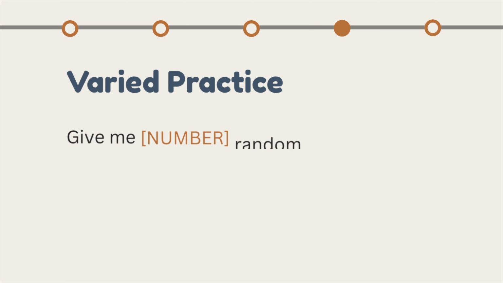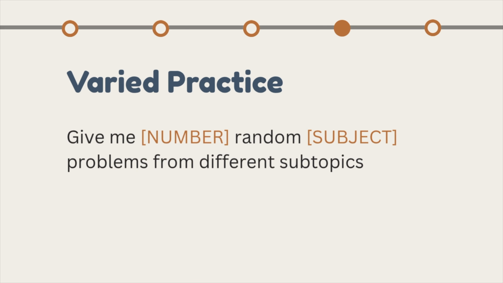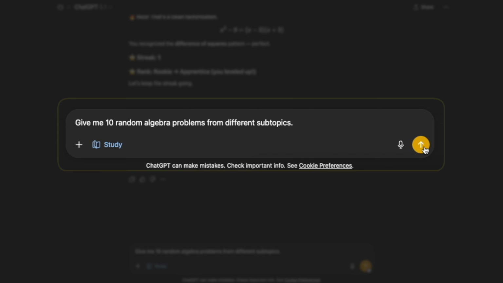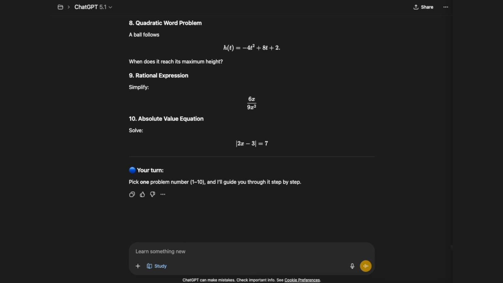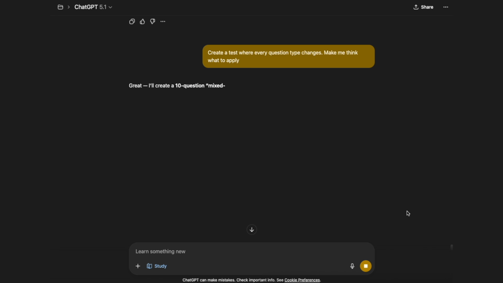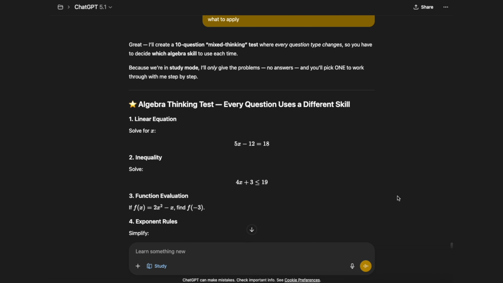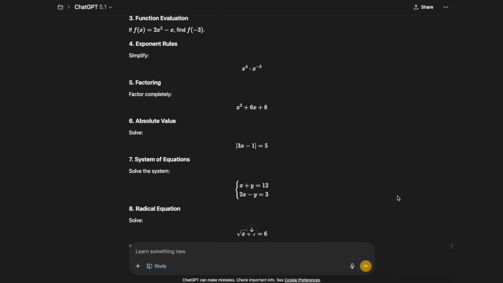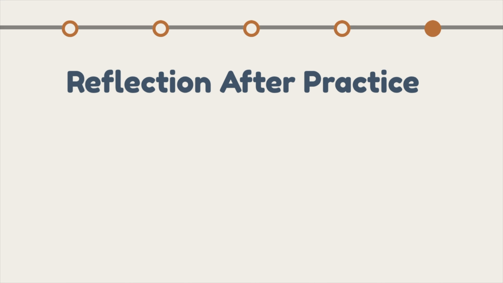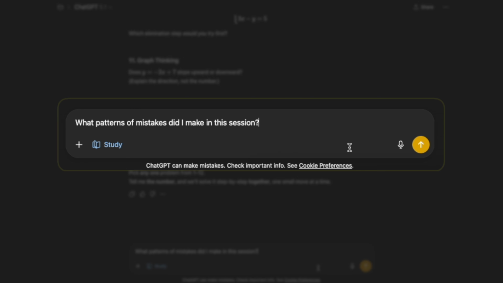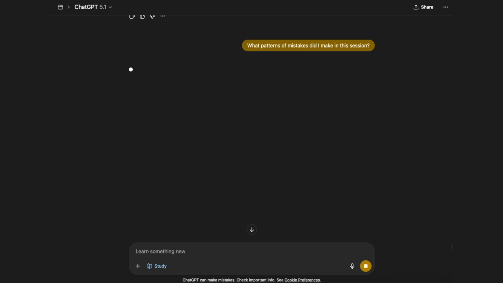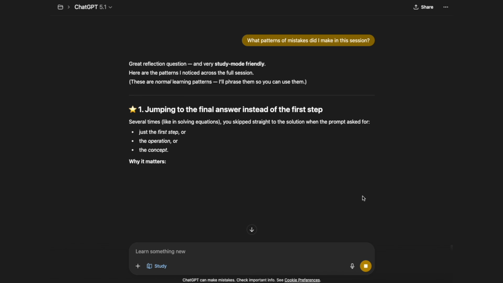The next one is varied practice, where you mix topics so you don't over-specialize. It also forces recognition instead of recall because you learn to identify which method fits. And the last one here is reflection after practice, where you capture learning after problem solving. And it's great because you get to summarize all the mistakes that you're consistently making.